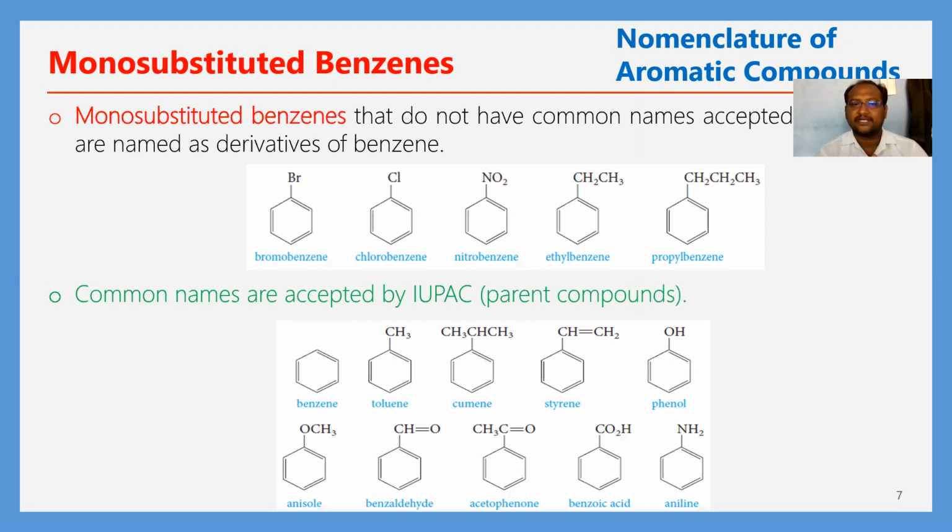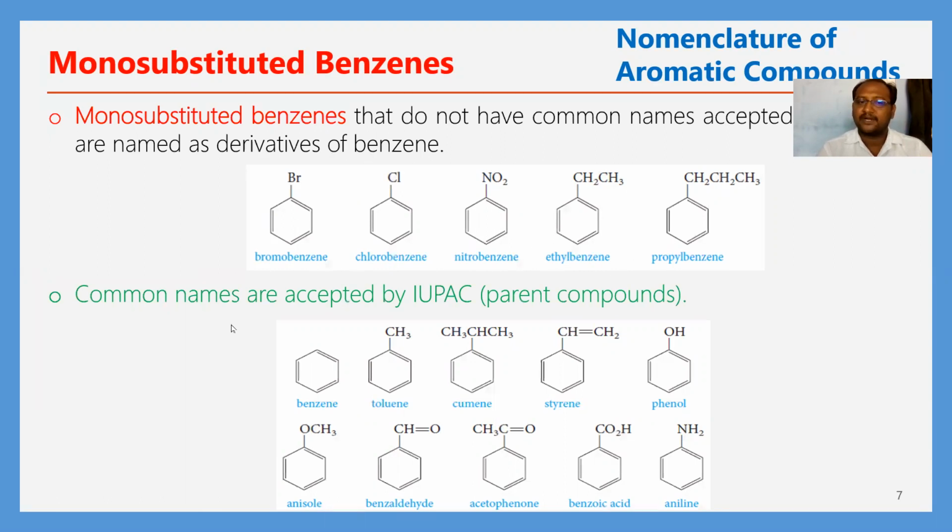Monosubstituted benzenes that do not have accepted common names are named as derivatives of benzene. Because of the presence of bromine, it is bromobenzene. Due to the presence of chlorine as substituent, it is chlorobenzene. Due to the presence of an NO2 group, it is called nitrobenzene. Due to the presence of an ethyl group, it is called ethylbenzene.